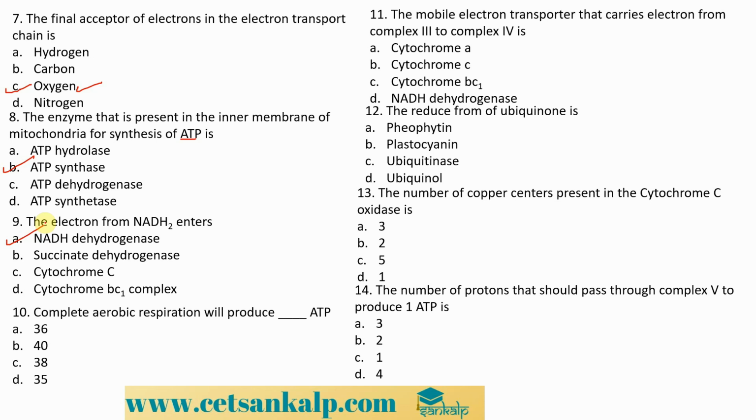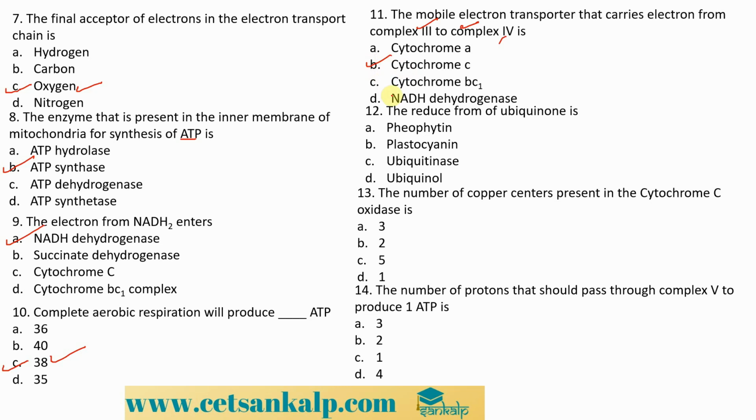The complete aerobic respiration will produce dash number of ATP. So from the respiratory balance sheet, we have calculated what is the total number of ATP. The answer is 38. So here you can see that the third option, C option, is the right answer over here. Now, the mobile electron transporter that carries the electron from the complex 3 to complex 4. Which of the electron transporter should be having a mobile property, movable property, and is involved in transporting the electrons from the complex 3 to complex 4? Cytochrome A, cytochrome C, cytochrome BC1 complex, and the NADH dehydrogenase. It is cytochrome C.